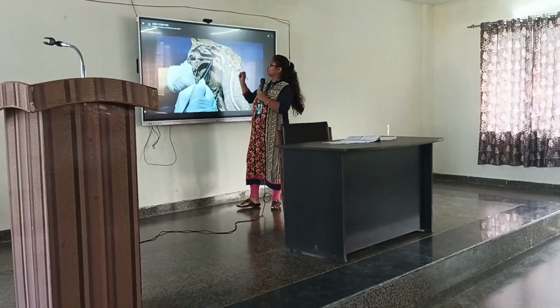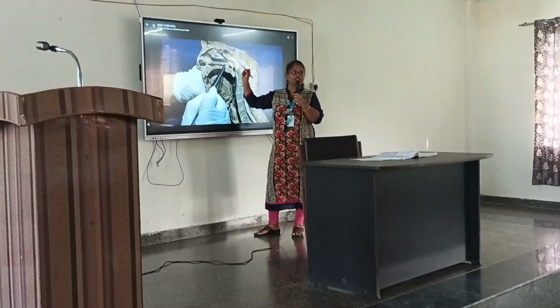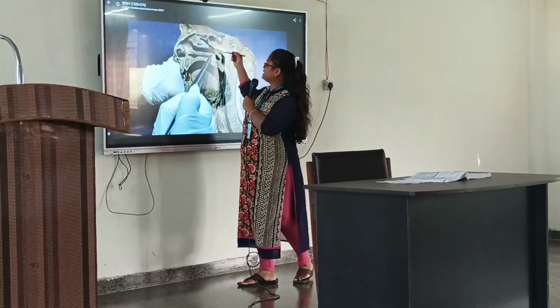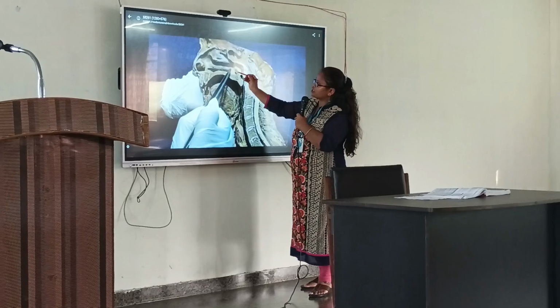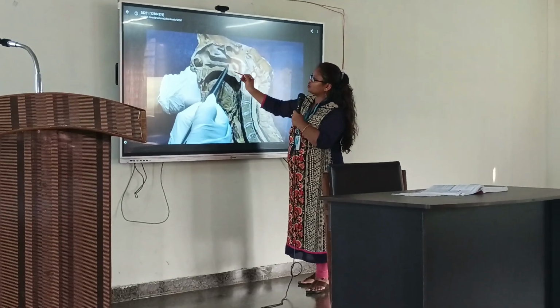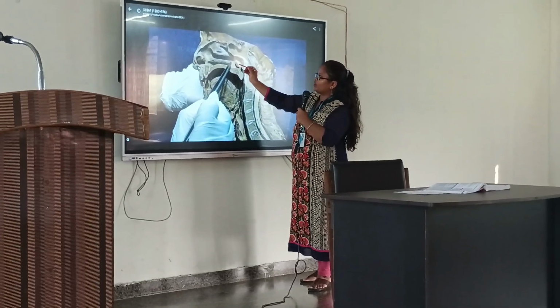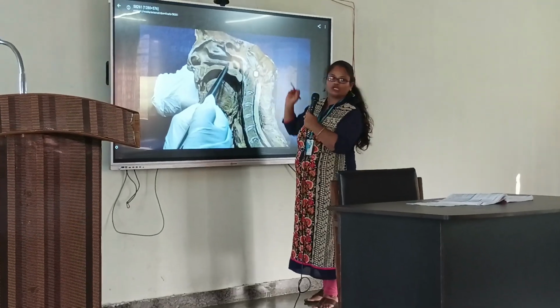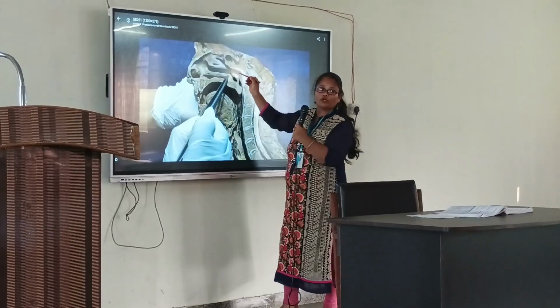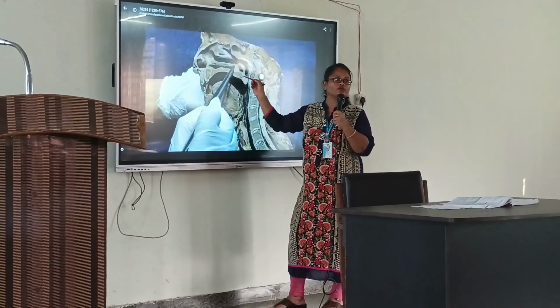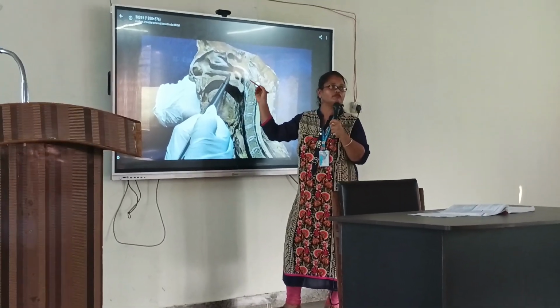Okay, so this is all about the nasopharynx, and in context with this tubal opening, there are two arches which are going from tubal elevation to the soft palate, one anteriorly and one posteriorly. The anterior one is going from tube to soft palate, so it is known as salpingo-palatine fold.